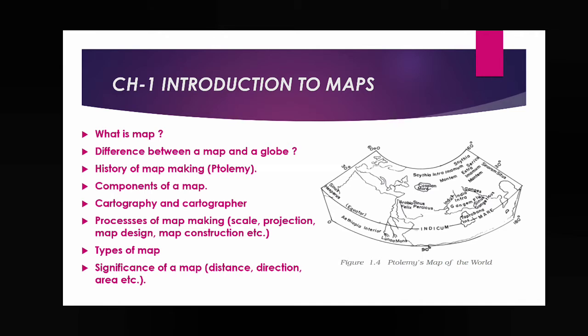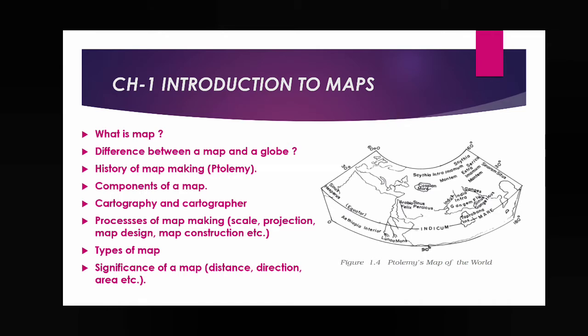Next, we also have to read for general information the difference between map and globe. As I have told, a map is a two-dimensional representation of the earth, and a globe is a three-dimensional representation of the earth. There are some other differences present. At the time of detailed study we will discuss this. Next is the history of map making. This also you have to read.